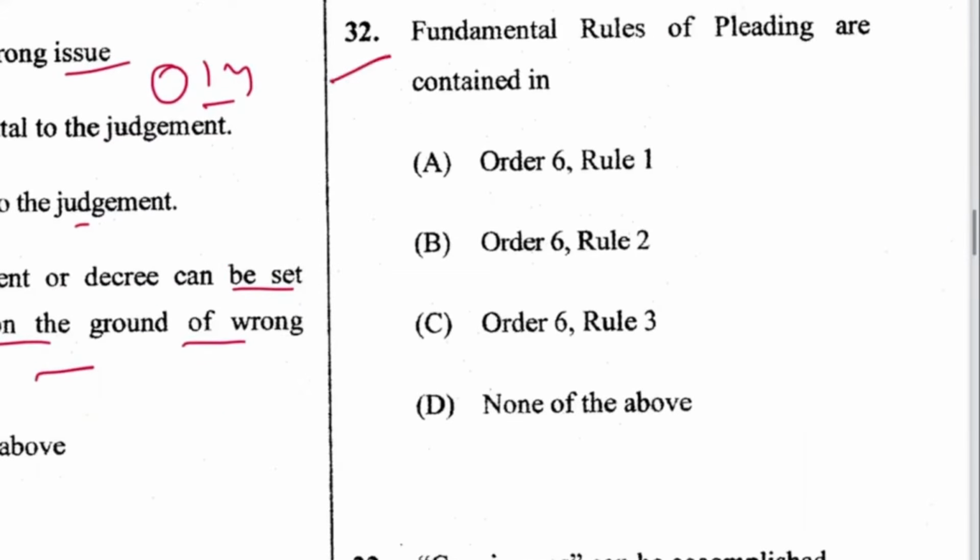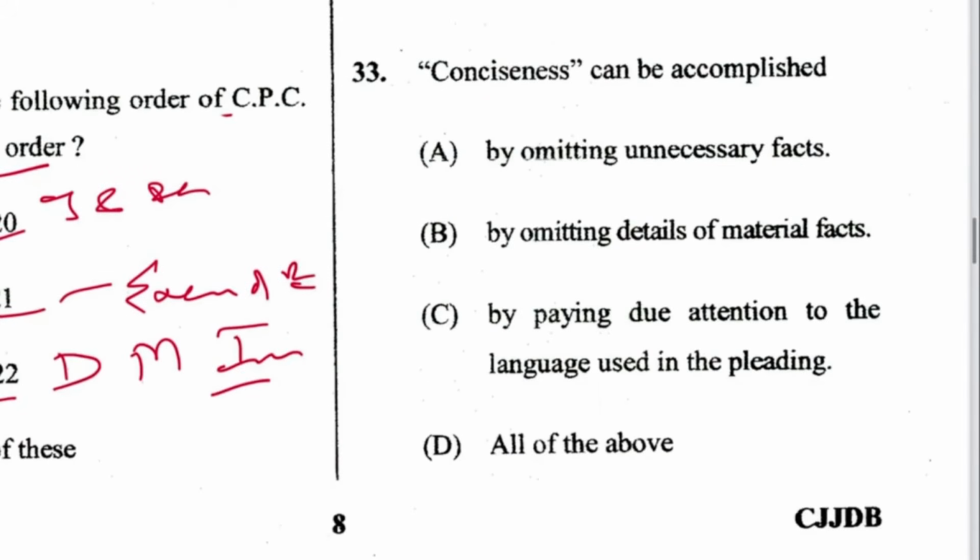And 32. Fundamental rules of pleadings are contained in Order 6 Rule 2. B is the answer. And 33. Conciseness can be accomplished by omitting unnecessary facts or omitting details of material facts? No. By paying due attention to the language used in pleading.